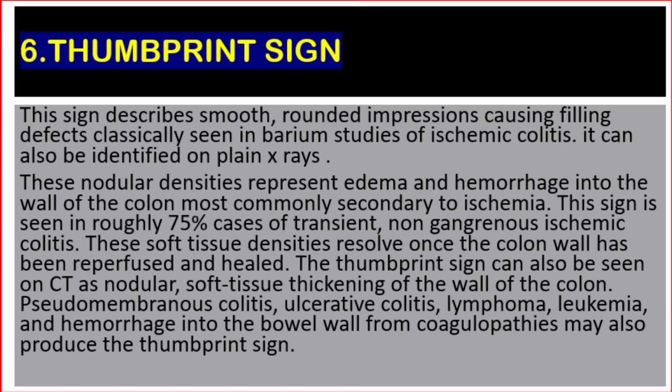These soft tissue densities resolve once the colon wall has been reperfused and healed. The thumbprint sign can also be seen on CT as nodular soft tissue thickening of the wall of the colon. Pseudomembranous colitis, ulcerative colitis, lymphoma, leukemia, and hemorrhage into the bowel wall from coagulopathies may also produce the thumbprint sign.